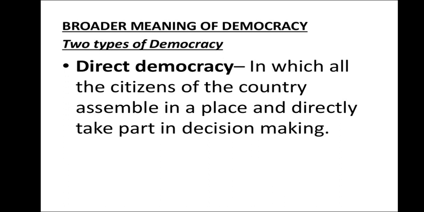But we see this type of democracy in smaller areas. Like we talk about local government in the federalism system of India. We have multiple levels of government, more than one level, and at the root level, which is the local level, there we find Gram Sabha and Gram Panchayat sitting together and taking decisions on certain issues. So that is happening in smaller areas.